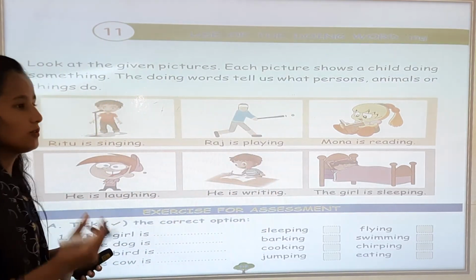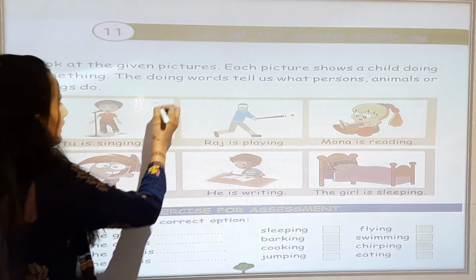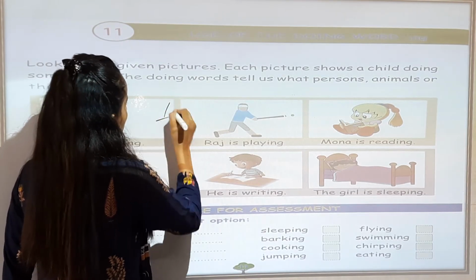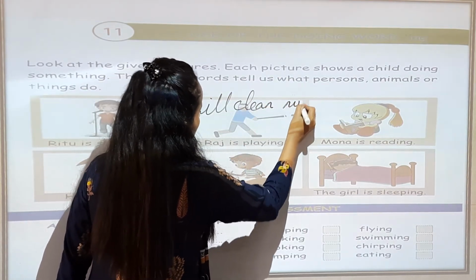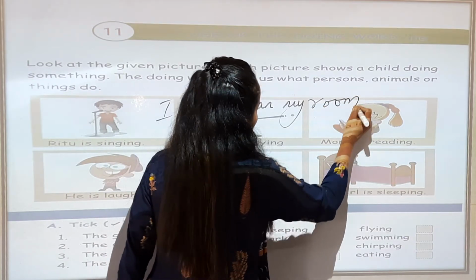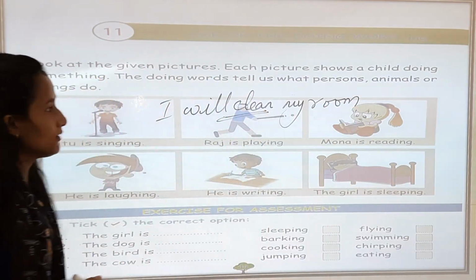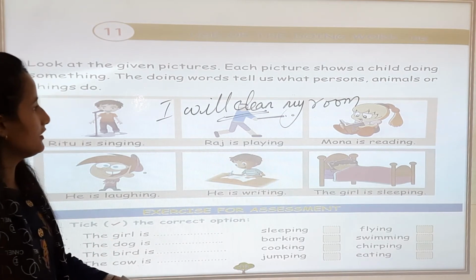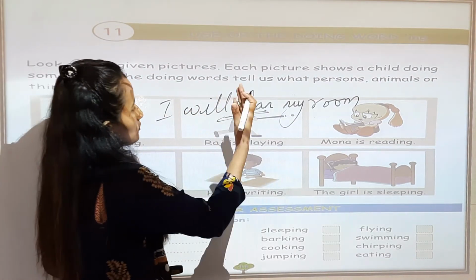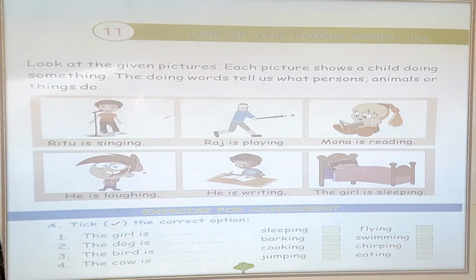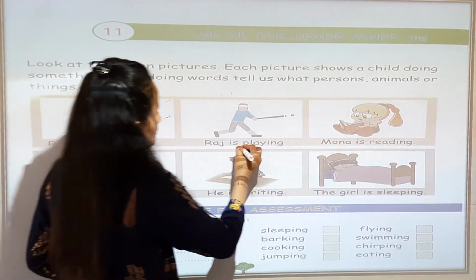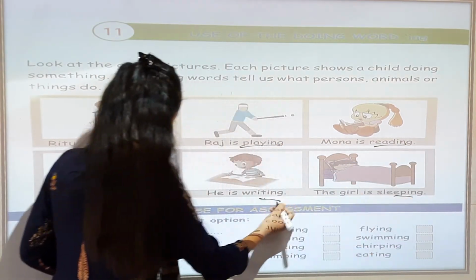For example, you are going to sleep, you are going to clean your room. I will clean my room. So clean, I will clean my room. मैं अपने रूम को साफ कर रही हूँ. I will clean my room. मैं अपने रूम को साफ कर रही हूँ. So clean is also a doing word. Okay. Singing, playing, I am going to play football, Mona is reading. So these are the words. These are the doing words.